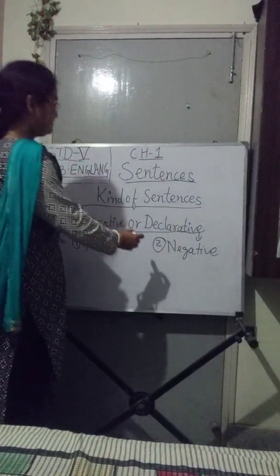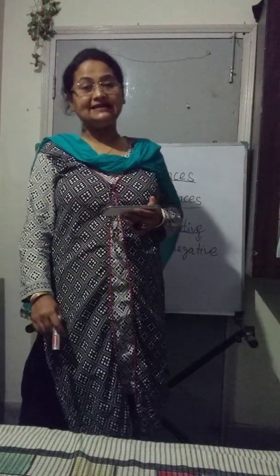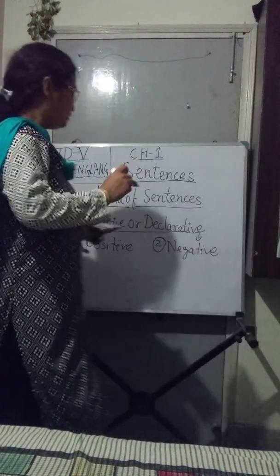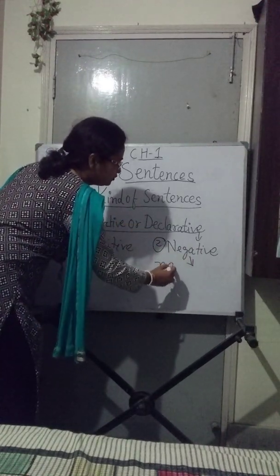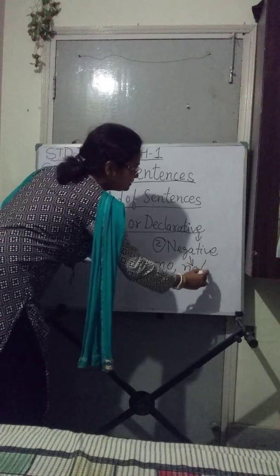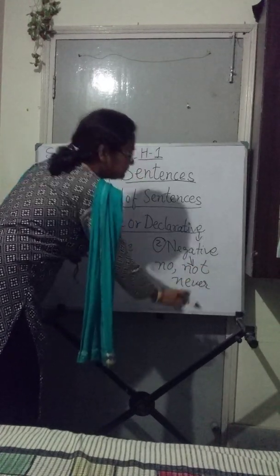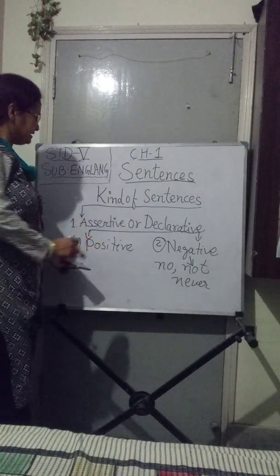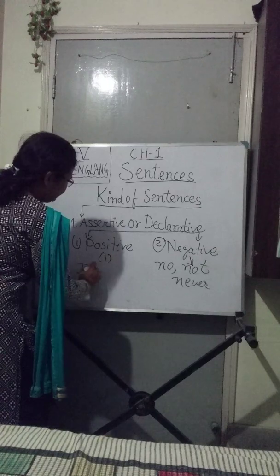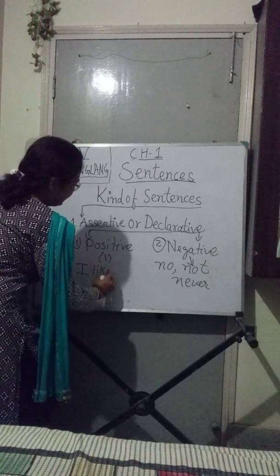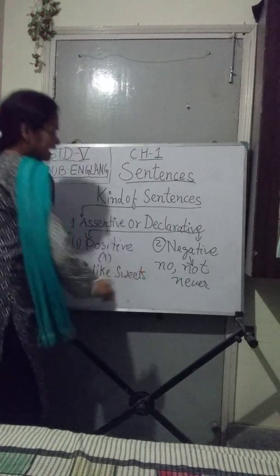Now what is a negative sentence? A negative sentence means a sentence which has no, not, never. Suppose in a positive sentence I say, I like sweets.